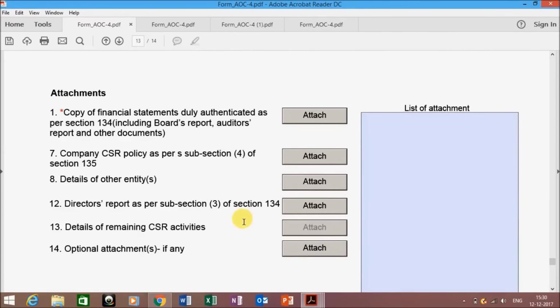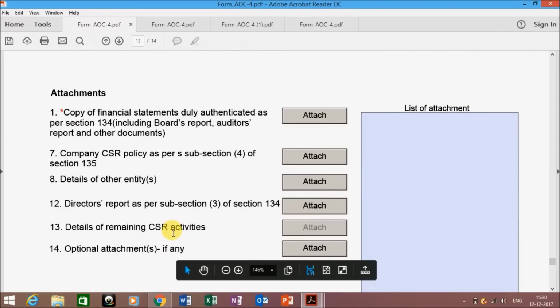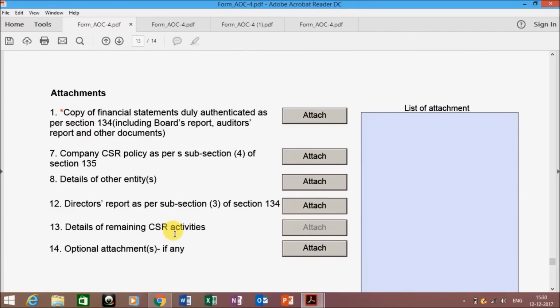Next portion is the attachments. Attachments basically whatever the papers, that is the financial statements, auditor reports, board reports, which have been provided to you by your auditor, has to be attached over here. Just scan your papers and click on the attach button, and then you can browse the documents from your system.